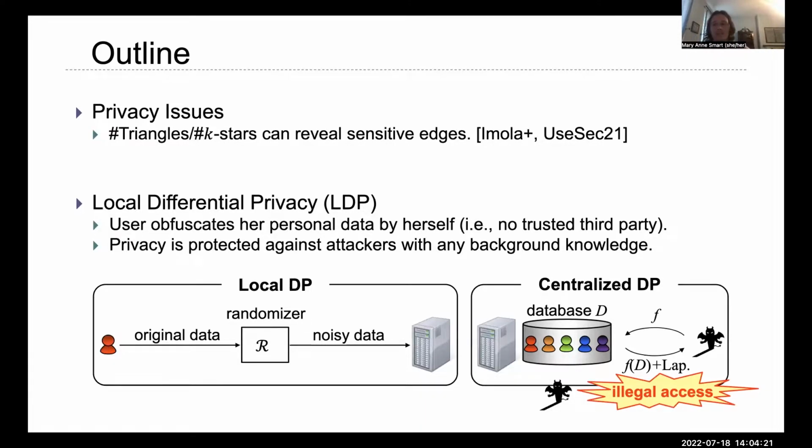To mitigate these privacy issues, we can use local differential privacy, in which a user obfuscates her own data with no trusted third party. This is illustrated in the bottom left. Unlike central differential privacy, illustrated in the bottom right, we don't need to trust a central aggregator, and the aggregator can even be adversarial.